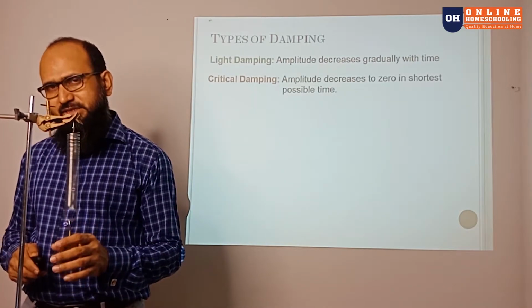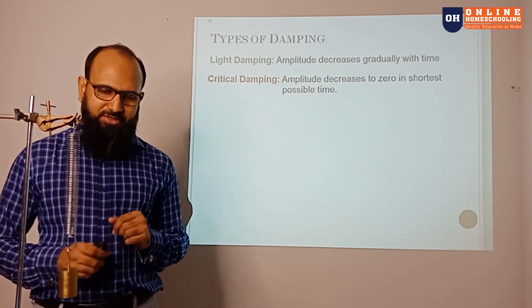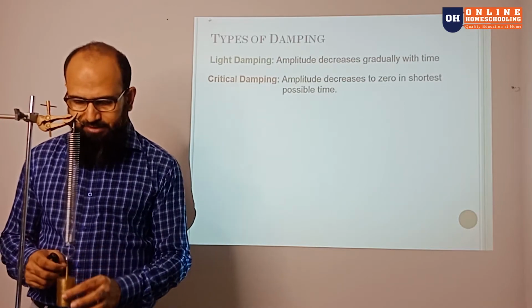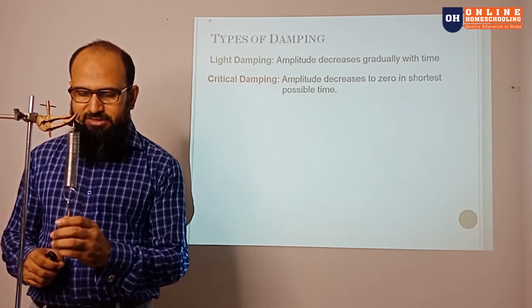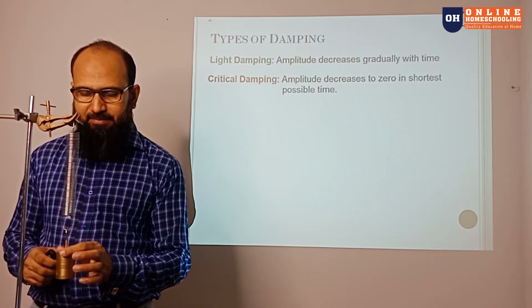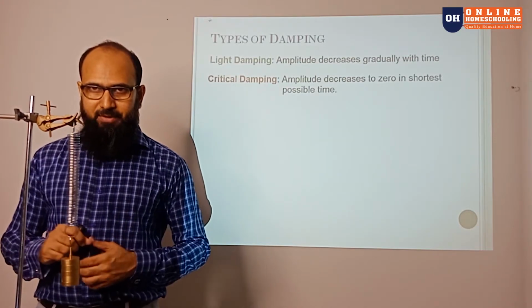The second part is critical damping. The example for the critical damping is like that. I pull it down, I release and stop. It immediately stops at the equilibrium position.